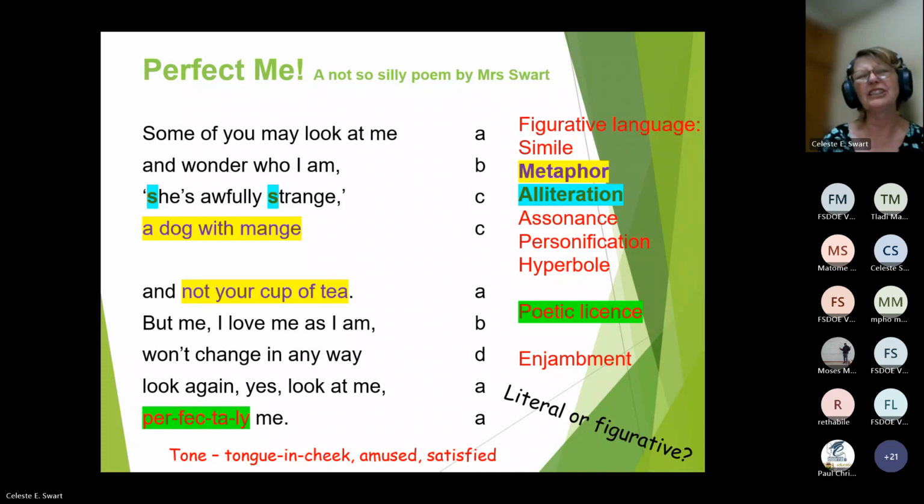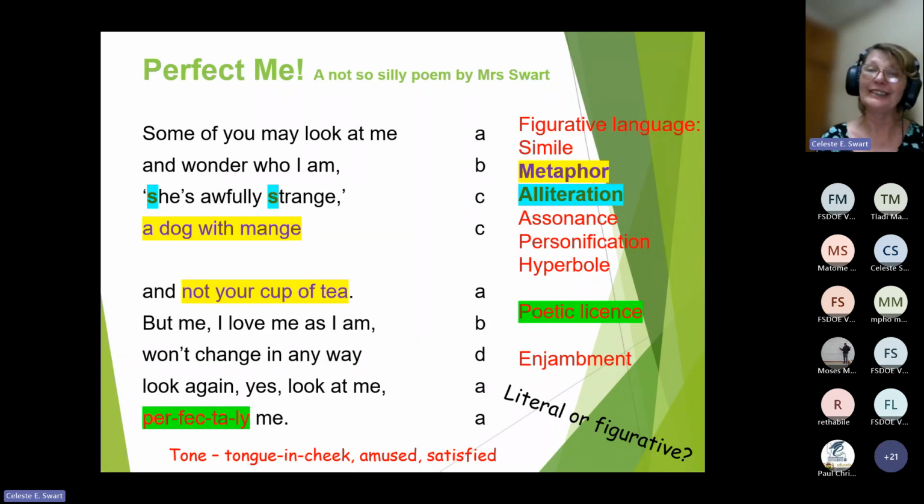It's the tone, it's an amused tone or an amusing tone, and even satisfied. I'm satisfied with the way I am. So it doesn't matter what other people think of you, whether they see you as a dog with mange and you're not their cup of tea. We aren't meant to satisfy everyone, but you are still perfectly you.